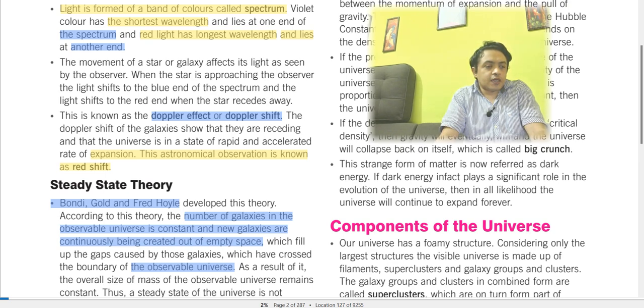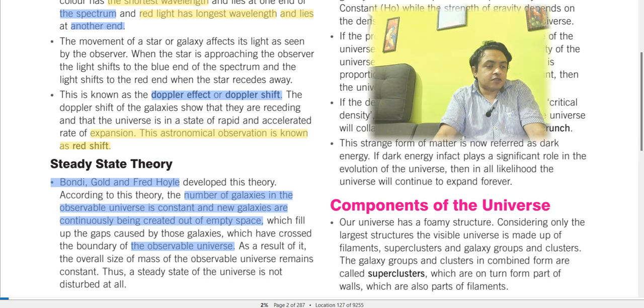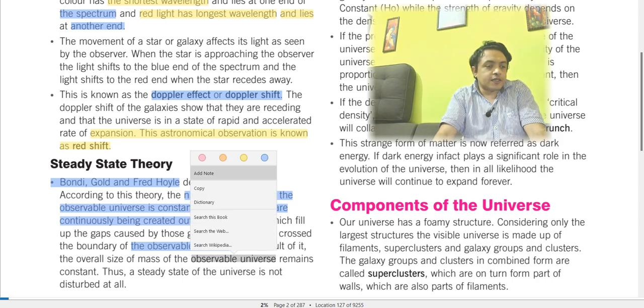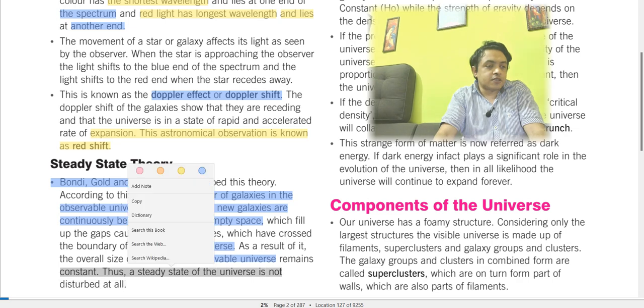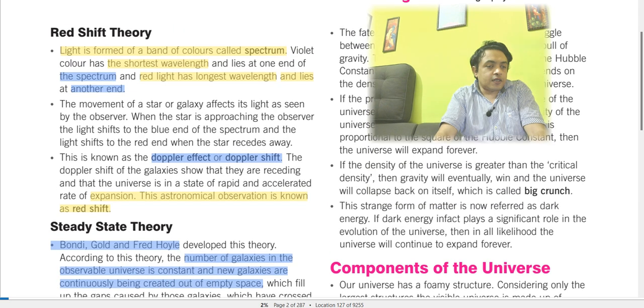Because of the new galaxies continuously being created out of empty space, these boundaries have been crossed, and as a result the overall size and mass of the observable universe remains constant. Thus the steady state of the universe is not disturbed at all.